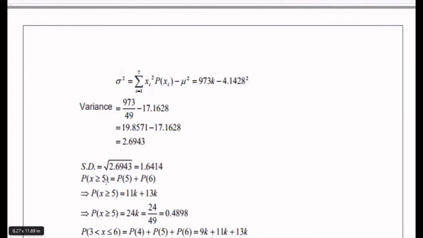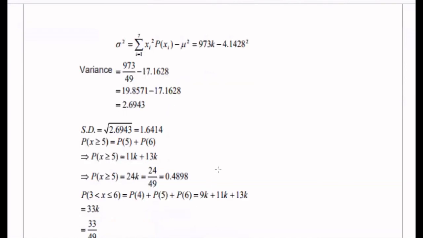Next, coming to P of x greater than or equal to 5. From the table, we have P of 5 and P of 6. Adding P of 5 and P of 6, P of 5 is 11k and P of 6 is 13k. 11k plus 13k is 24k. The k value is 1 by 49, so 24 by 49 is 0.4898.